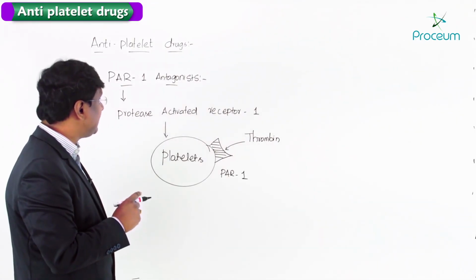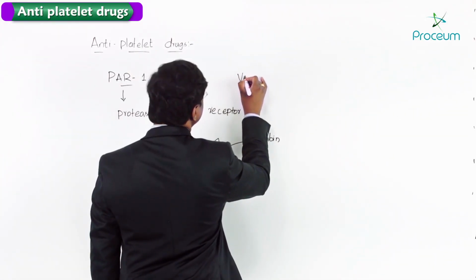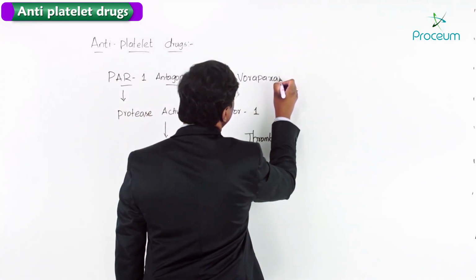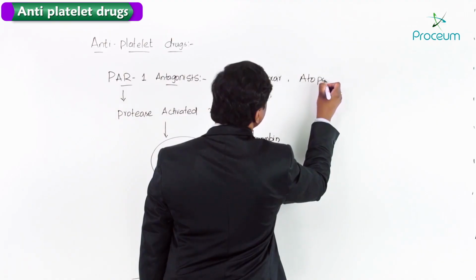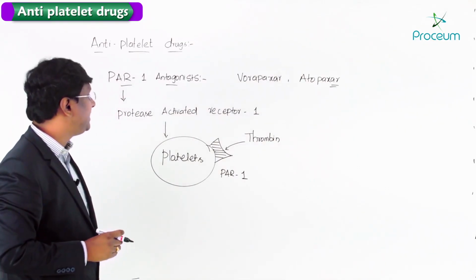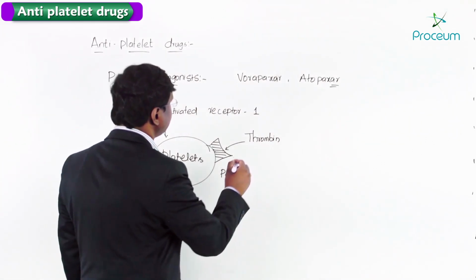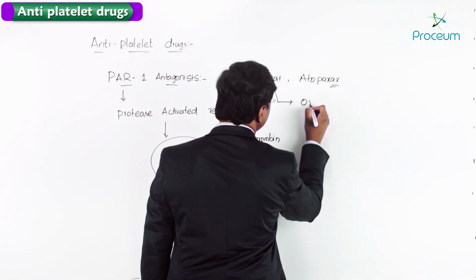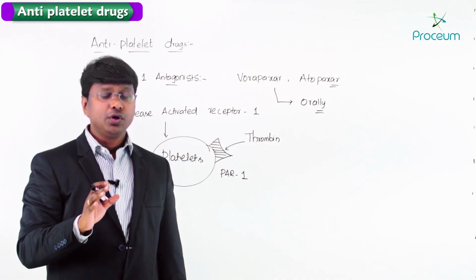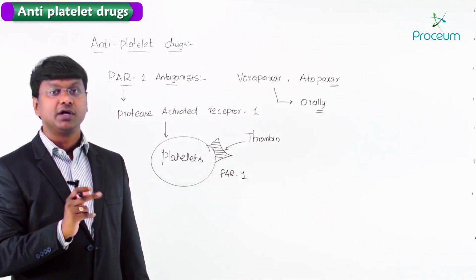Now, what are the examples of these PAR1 receptor antagonists? The examples include number 1, Vorapaxar, and then Atopaxar. So these are the examples of the PAR1 receptor antagonists. Now, what will these drugs do? Vorapaxar is given orally. The route of administration is the oral route. So it is an orally active inhibitor of the thrombin receptor on the platelet.